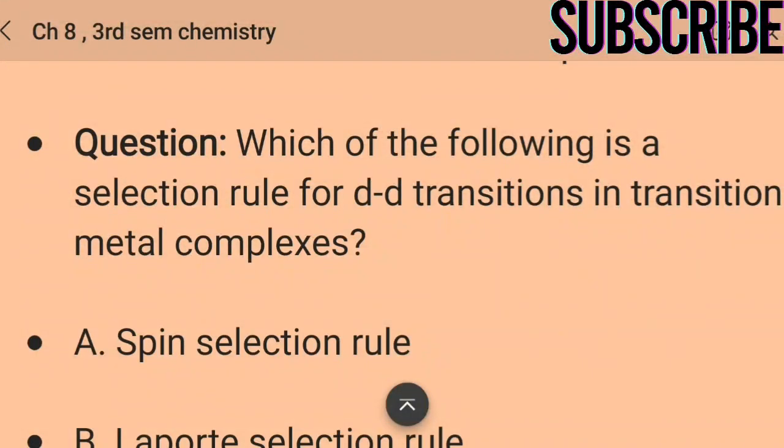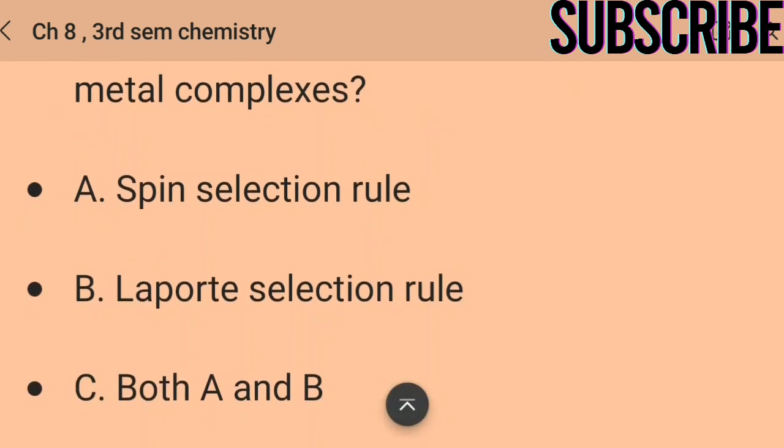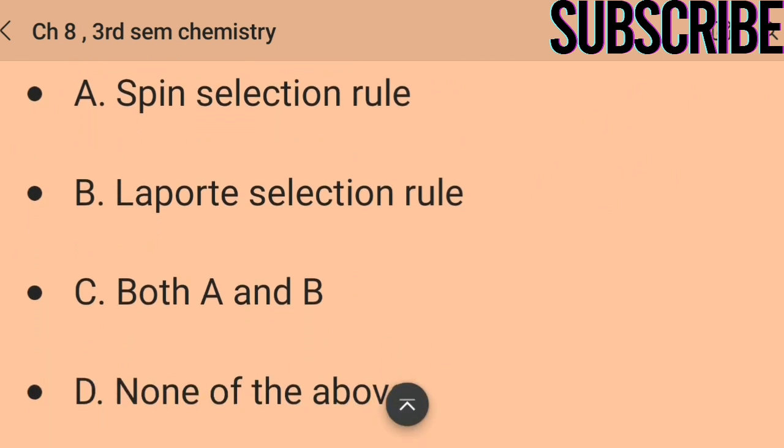Which of the following is a selection rule for d-d transitions in transition metal complexes? A. Spin selection rule, B. Laporte selection rule, C. both A and B, and D is none of the above.